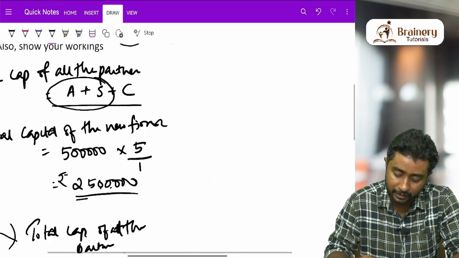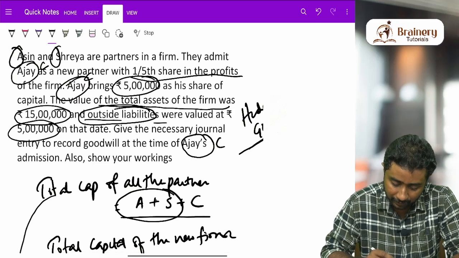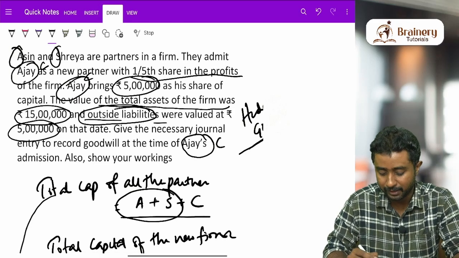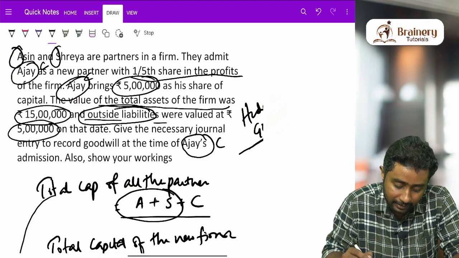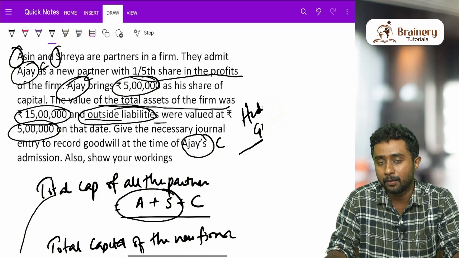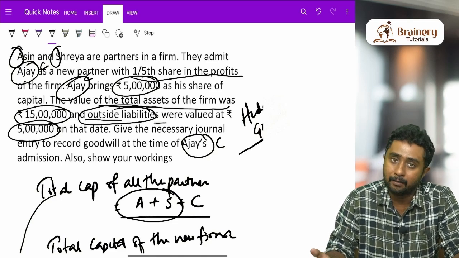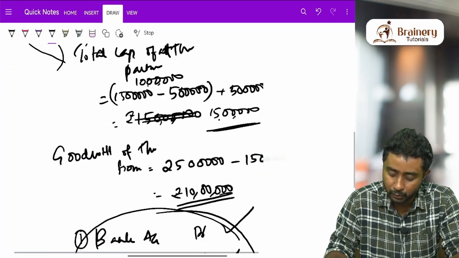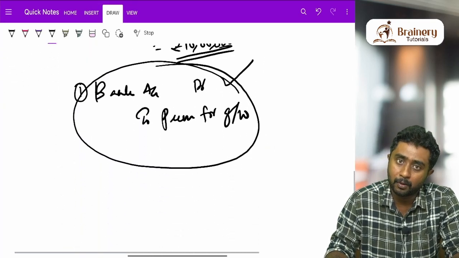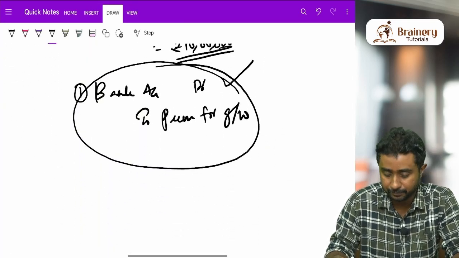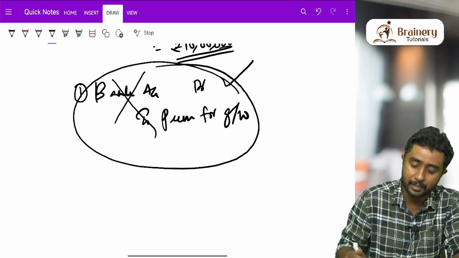The question doesn't say so. They mention that the partner C brings 5 lakh as his share of capital, but they are not saying anything about bringing goodwill, though they have asked us to calculate goodwill. In such situations, we have to assume that the partner has not brought goodwill in the form of cash. So this entry is not needed here.